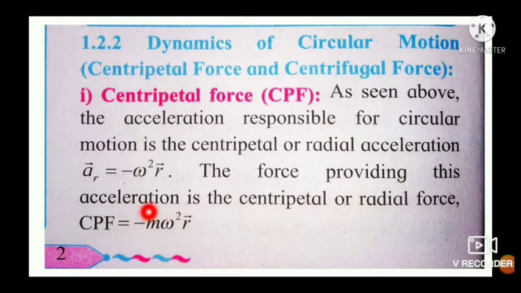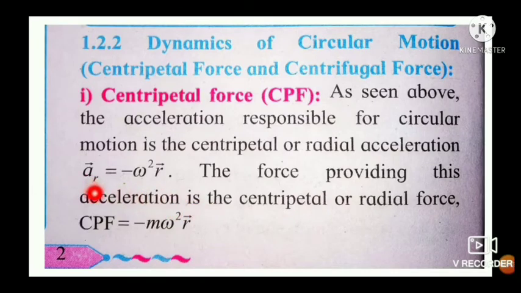And according to Newton's second law of motion, this formula for centripetal force can be obtained using Newton's second law of motion, that is force is equal to mass into acceleration. M is the mass and acceleration is minus omega square vector r.